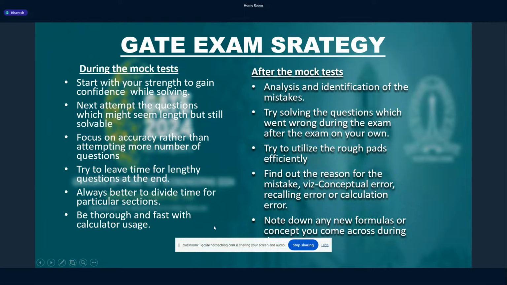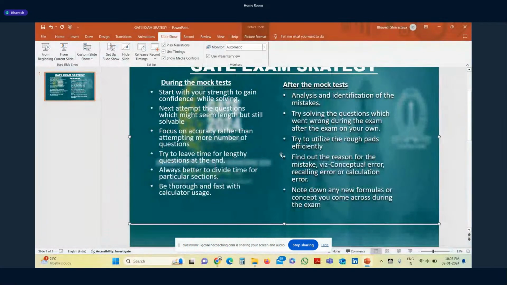And the third point is that you should focus more on accuracy rather than attempting more number of questions. If you go on solving more number of questions, it may or may not be beneficial for you. On the other hand, it is better if you go for accuracy, which might be useful for you and which may help you get more marks and avoid negative marking.